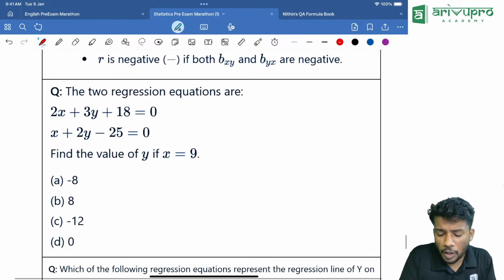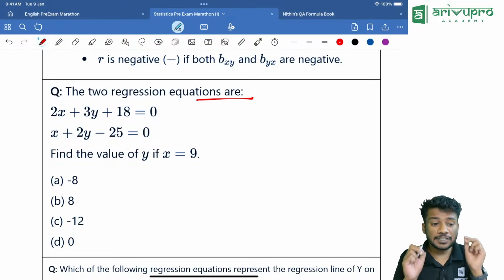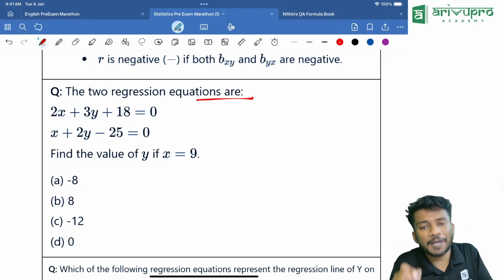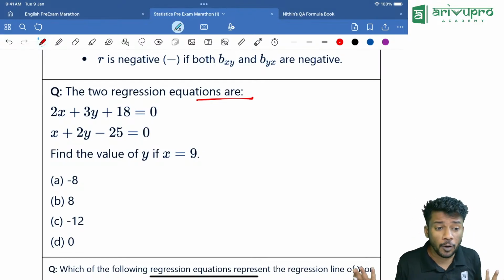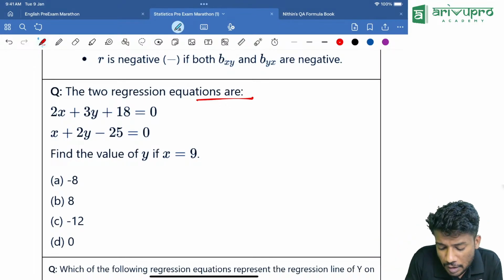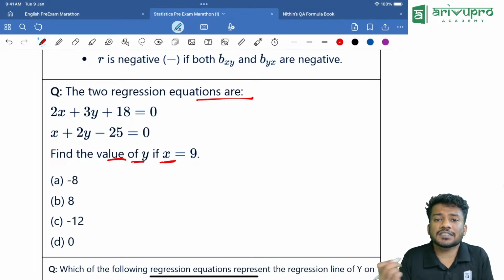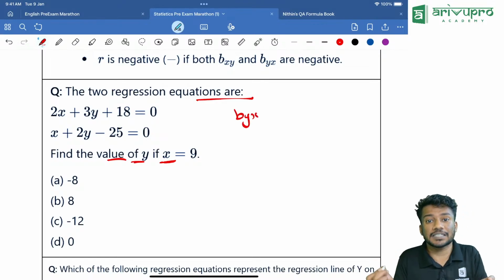Look here, people. Two regression equations are 2x plus 3y plus 18 is equal to 0 and x plus 2y minus 25 is equal to 0. That is a two regression equation, but we don't know which is x on y and which is y on x. They are asking for the value of y if x is given. That means we need to find byx. So we need to guess it.